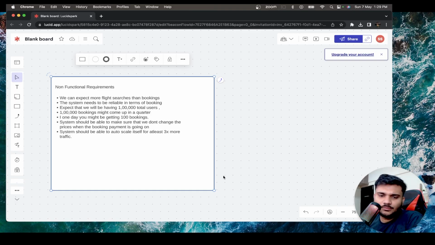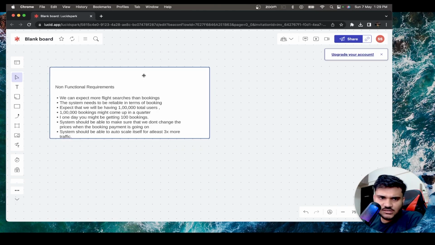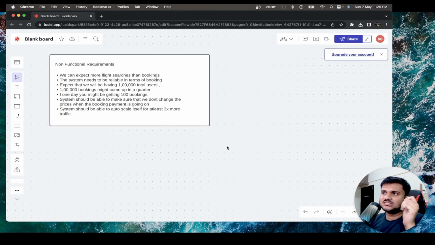Okay, so I'm not doing capacity estimation here. These non-functional requirements should be suitable for us, right? In these non-functional requirements, I've written basic system ideas, what the system should be able to actually do, and what some of the caveats are that we need to have, and so on and so forth, right?